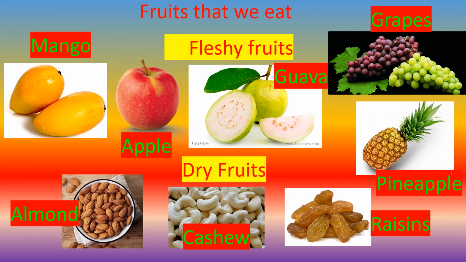Now, children, the fruits that we eat, where do these fruits come from? Yes, the fruits come from plants, and fruits can be both fleshy or dry. Examples of fleshy fruits are mango, apple, guava, grapes, pineapple. Dry fruits are almond, cashew, raisins.